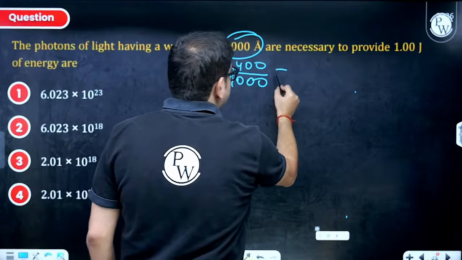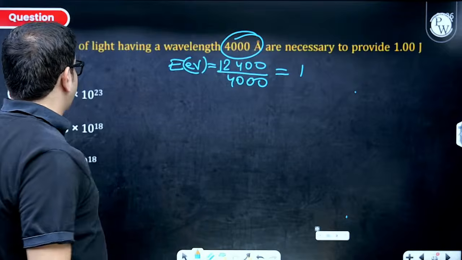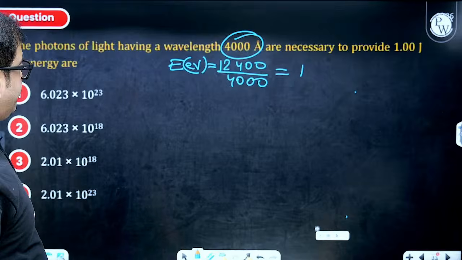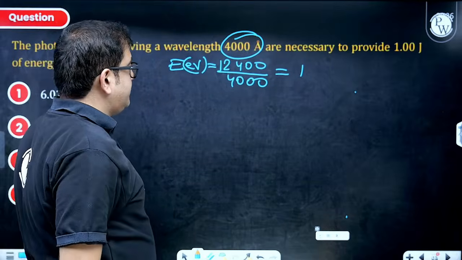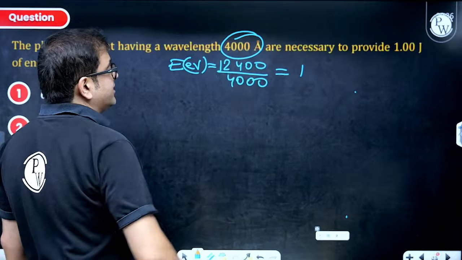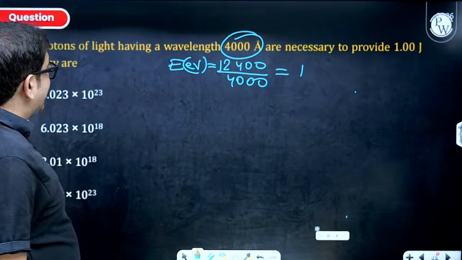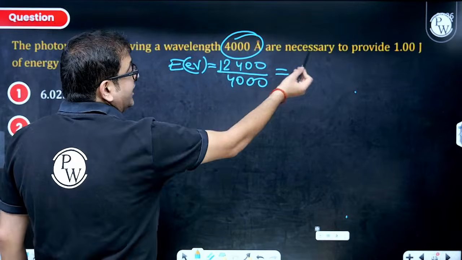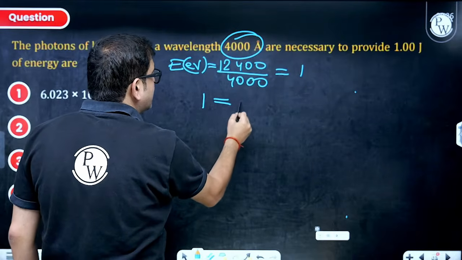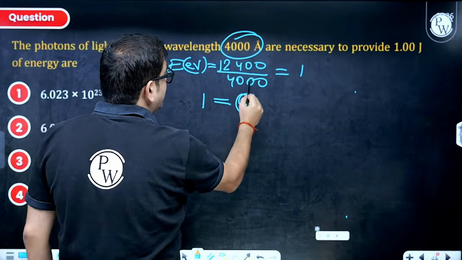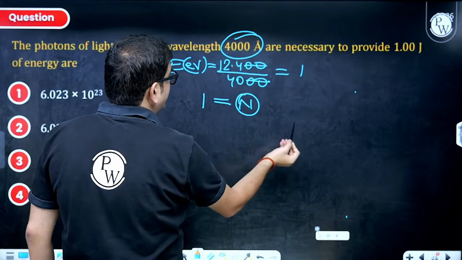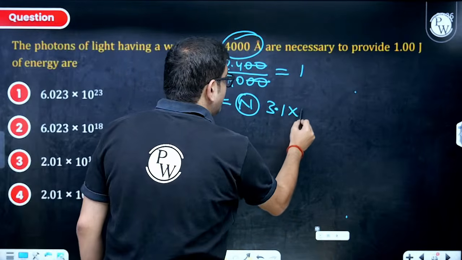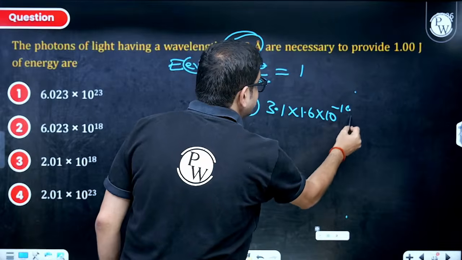So this is the total energy. The question asks how many photons of light having this wavelength are necessary to provide 1 joule of energy. So in total I need 1 joule of energy, and each photon has this much energy. So the number we have to calculate. Total energy will be 1 joule. Number of photons is n, and each has 12.4 by 4, that is 3.1. But this is in electron volt, so into 1.6 into 10 raised to the power minus 19 joule.